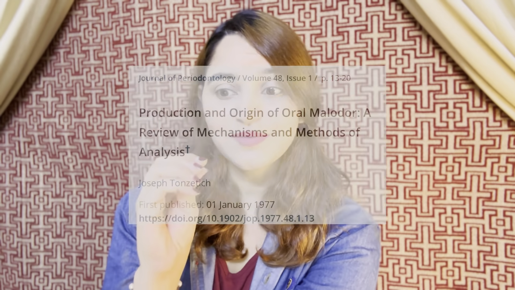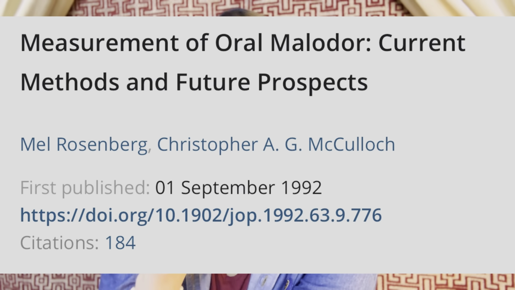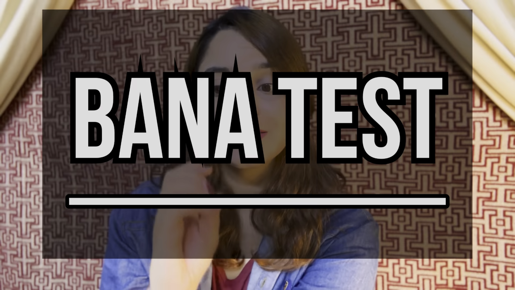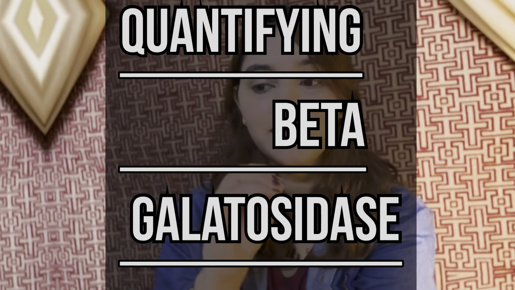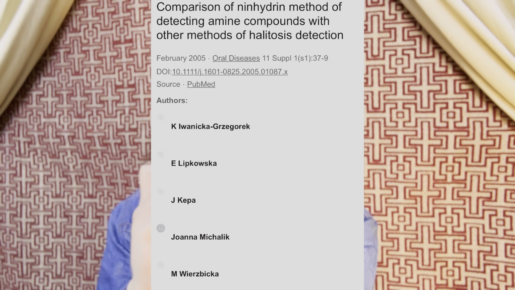Now the question is, how can I know if I have bad breath? The most common and easiest one is your friends and family who would tell you if you have a bad breath, and that generally makes people less social. The assessment of halitosis can also be done in the clinics by organoleptic measurement, gas chromatography, sulfide monitoring, chemical sensors, BANA test, quantifying beta-galactosidase activity, salivary incubation test, ammonia monitoring, and ninhydrin method.